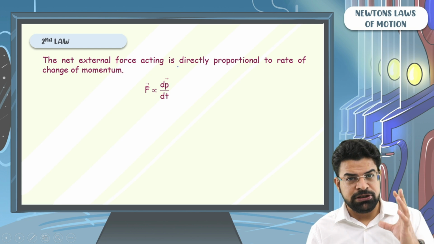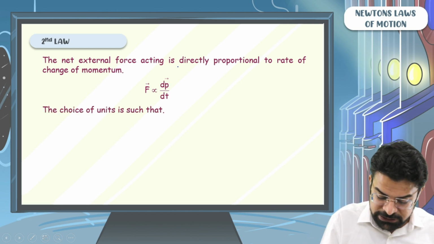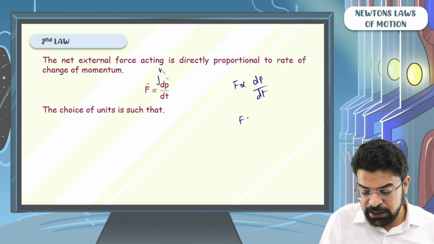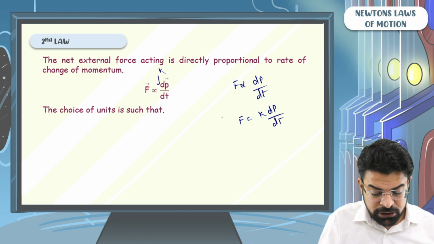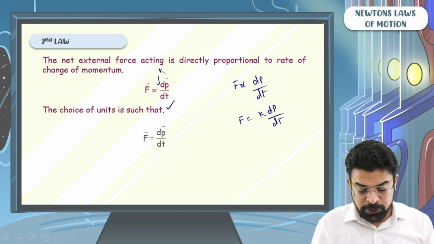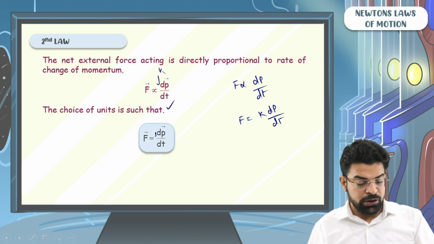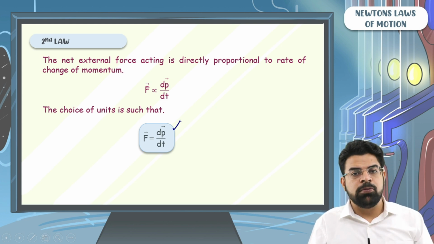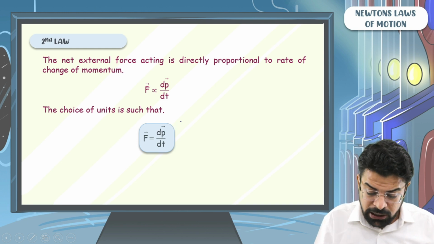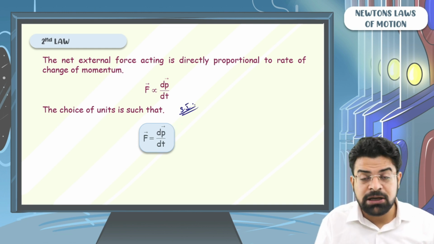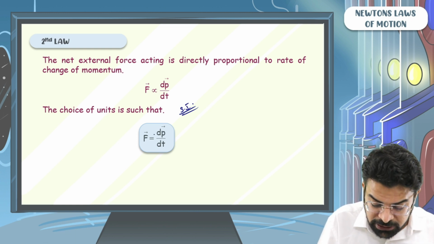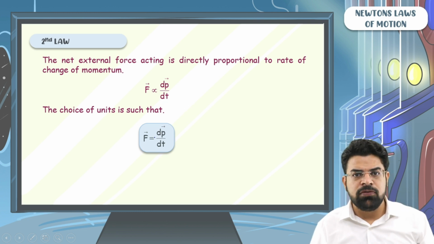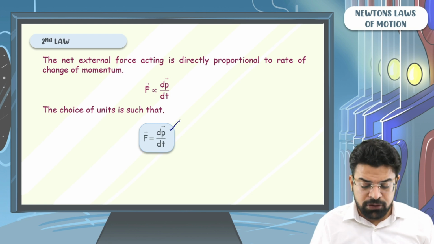Our choice of units is so beautiful that the proportionality constant here, if I say that force is proportional to dp by dt, so you can write F equals some constant times dp by dt. The choice of units is such that this proportionality constant becomes 1. So we say that the net external force acting on a body is equal to rate of change of momentum with respect to time. Apart from the SI system of unit, in some other system of unit, you might not get the proportionality constant 1. So we get the proportionality constant 1 for the SI system of unit. So F equals dp by dt.